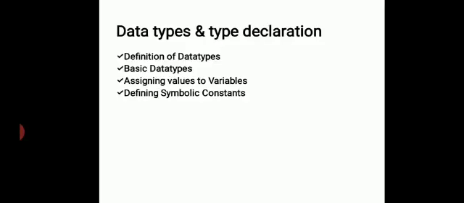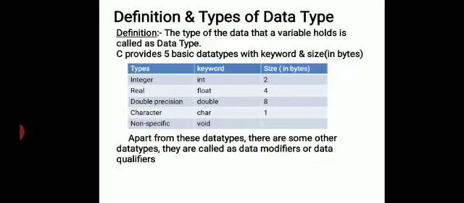Today we shall discuss data types and types of declarations. A data type is defined as follows: the type of data that a variable holds is called a data type. C provides five basic data types with keyword and size in bytes.